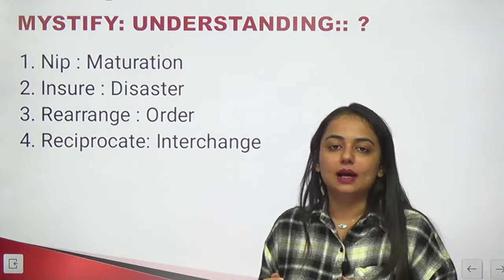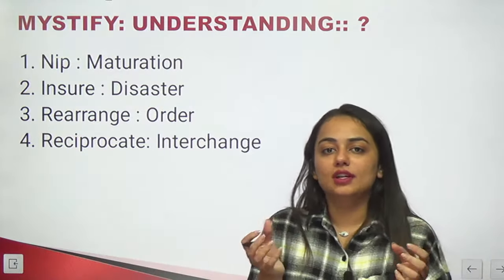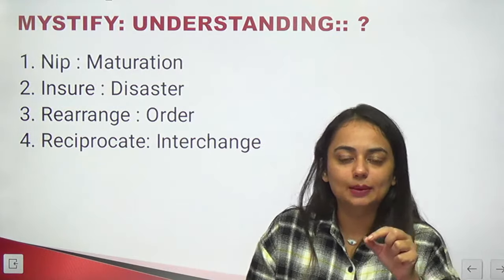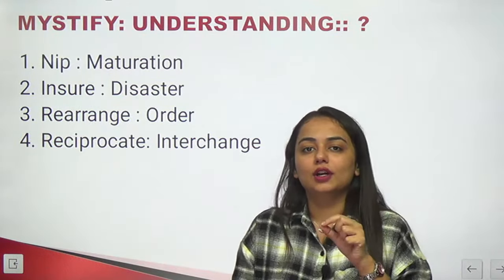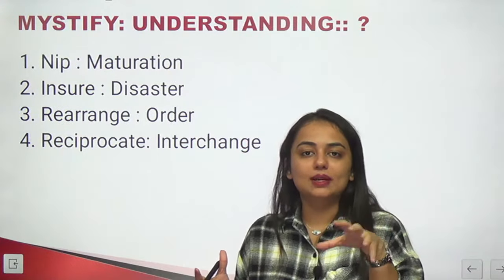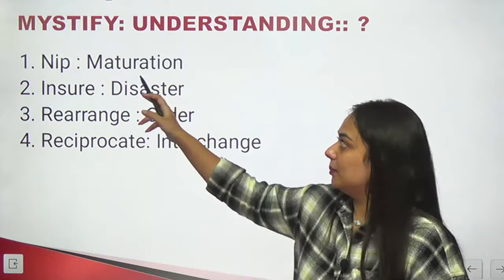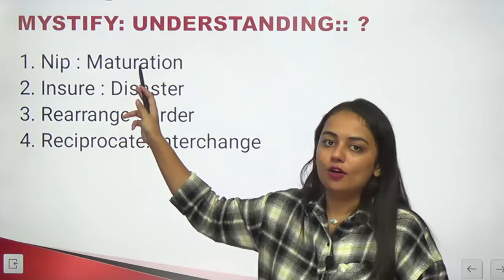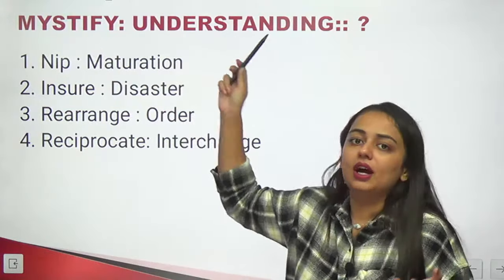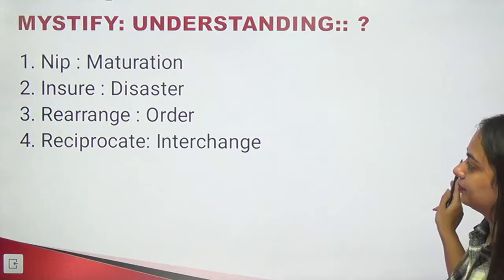Nip is, for example, if you see a bud before it flowers, if you nip it in the bud, you must have heard of this phrase also, nip the problem in the bud. So before the problem magnifies, nip it when it's immature, at the primary stage itself. So something that is nipped cannot mature. Something that is mystified cannot be understood. Right answer is nip and mature.